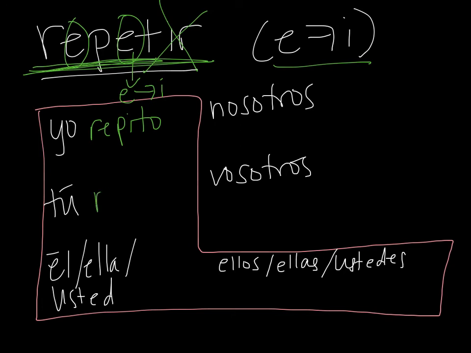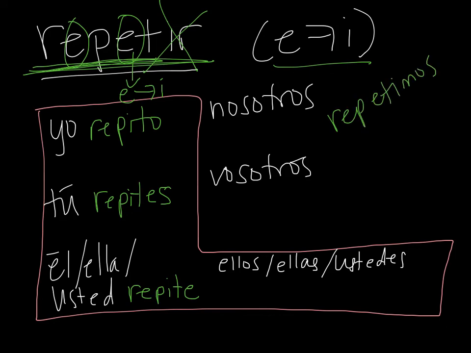Y después repites, y finalmente repite. Here, of course, there's no change, so es repetimos. It helps sometimes if you look at the original verb before you write. Repetís. Y ellos, ellas, ustedes, of course, there is a change here. Repiten. Muy bien.